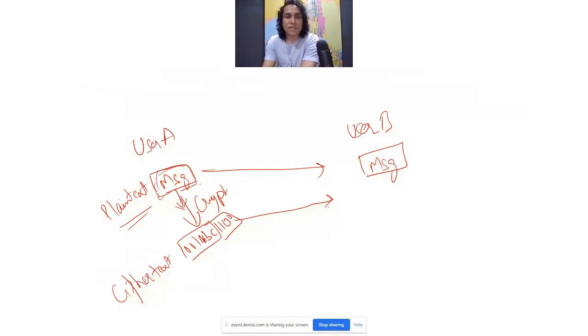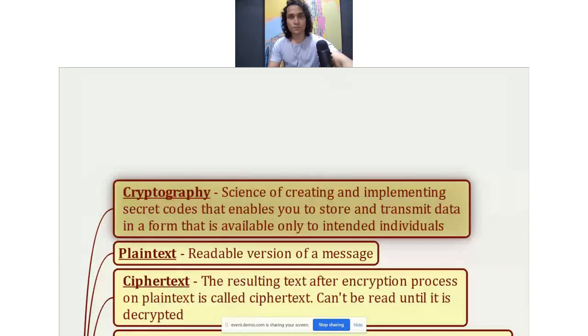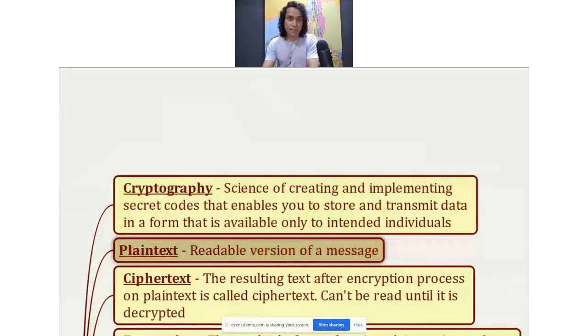So the science or process of converting this plain text message into ciphertext, so that only those people who are authorized can read the message, that overall process is called cryptography. And these are the terms: plain text means the message that can be read by anybody, and when you convert it into a form which can only be understood by the relevant authorized parties, that is called ciphertext. So that's what this definition says.